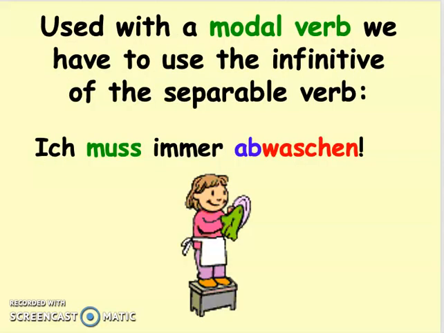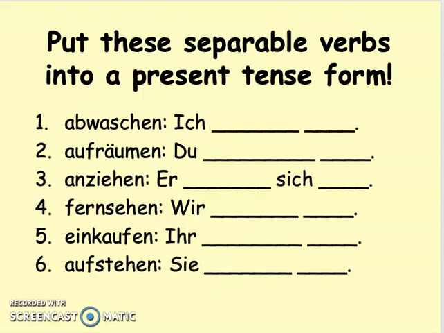When we have modal verbs with separable verbs, it's super easy. That modal verb goes in that second spot, and the separable verb goes to the end in infinitive, just like all modal verbs have the verb in second spot and then another verb at the end in the infinitive. So if I had to say, I always have to do the dishes, ich muss immer abwaschen. So müssen gets conjugated, abwaschen just goes to the end of the sentence or clause in its basic form. We no longer separate it.